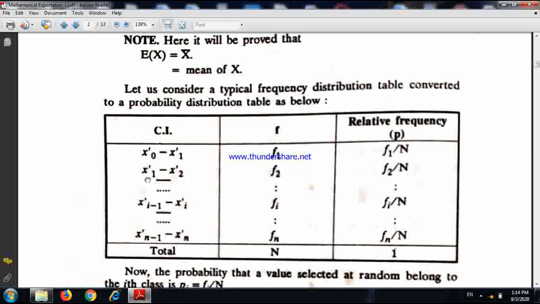In this class, in total f2 values are there. In this way, in the last class, fn values are there, and the sum of the frequencies is capital N. That means we have assumed that X is a random variable, and in total there are N possible values. Now, relative frequency. How do we calculate the relative frequency? Frequency of a class divided by total frequency. So we have calculated the relative frequency, and if we sum up, we get the value 1.